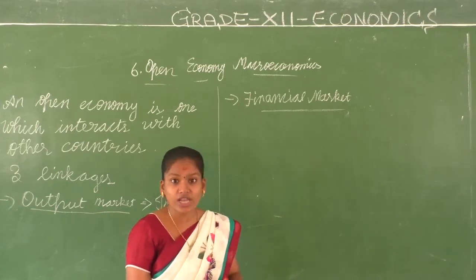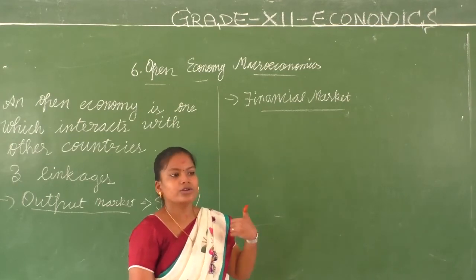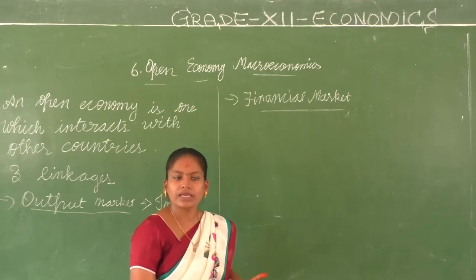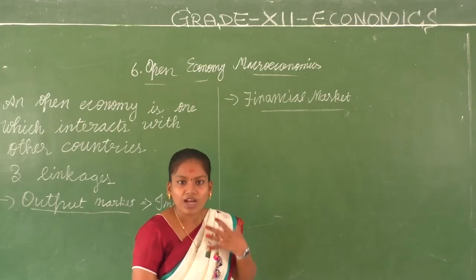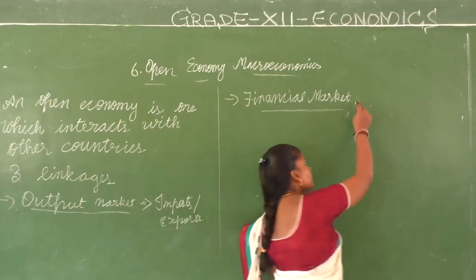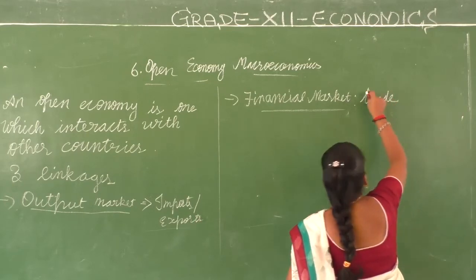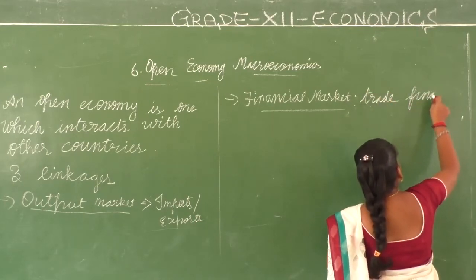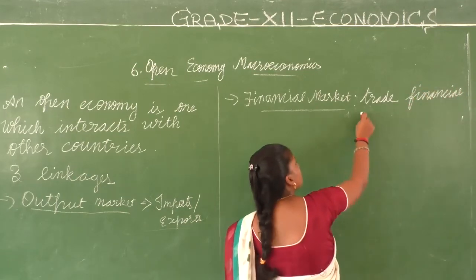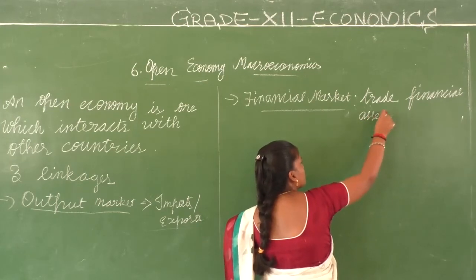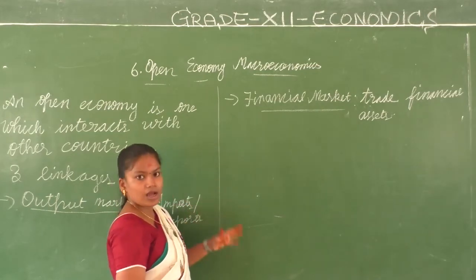Right, children, buying shares, because if you want to be a dealer, you need to pay a certain amount. You need to be a partner or a shareholder, something like that. So the financial market is when you buy financial assets from other countries. What do you trade here? We trade financial assets.